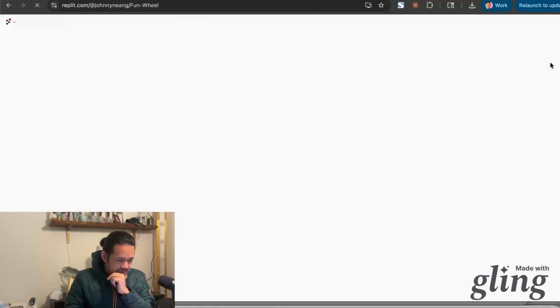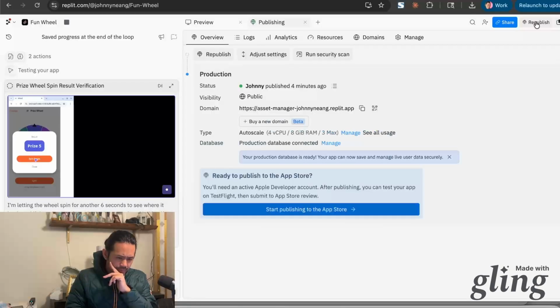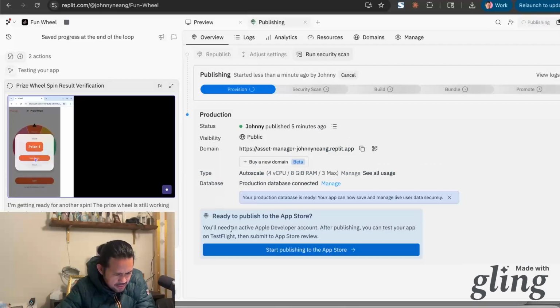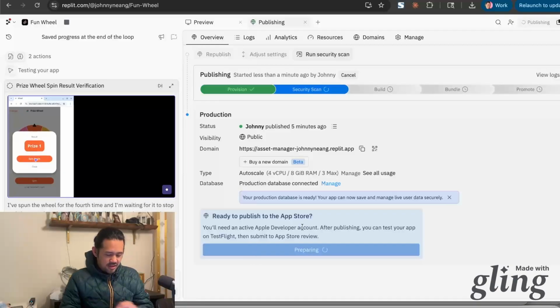I can't republish it for some reason. I mean, it finally works, which is really cool. But yeah, let's republish this. It just hates me and doesn't want to do it. There we go. Okay. It looks like it's taking it in. Okay, cool. So let's see. What does start publishing to the... Oh shit. I shouldn't have clicked that. It's preparing. This is wild.